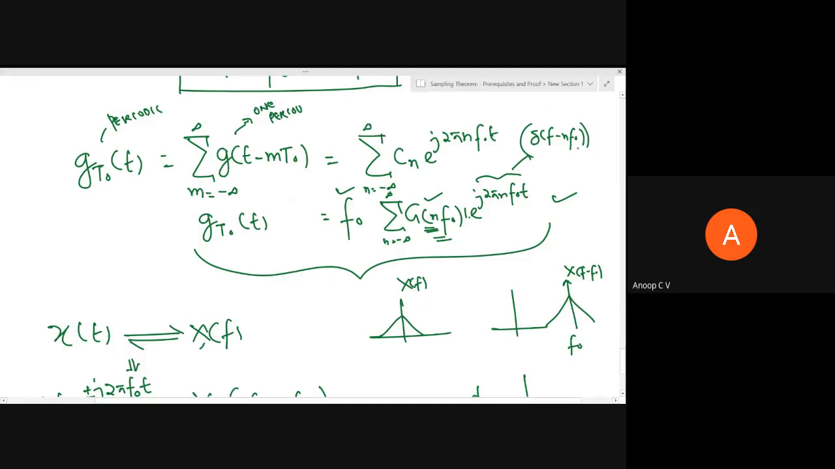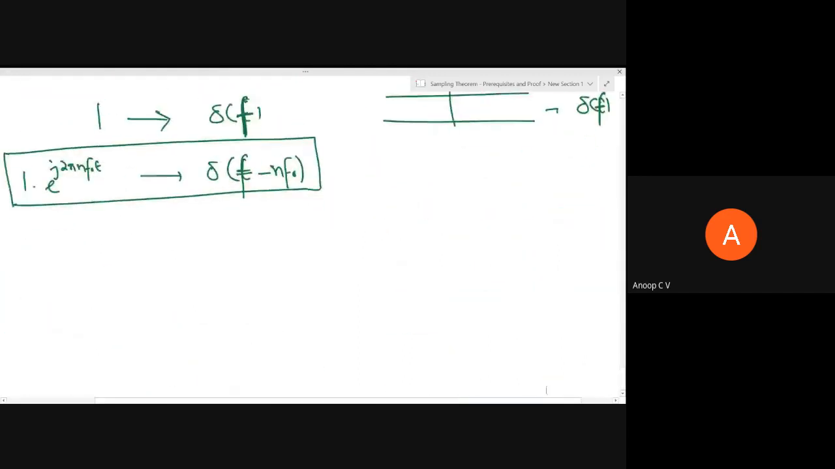So del of f minus f naught, and so we have what? n from minus infinity to plus infinity. So for negative values of n, it will become del of f plus something, and for positive values of n, it will become del of f minus something, right? So finally, we can write the Fourier transform of a periodic signal.